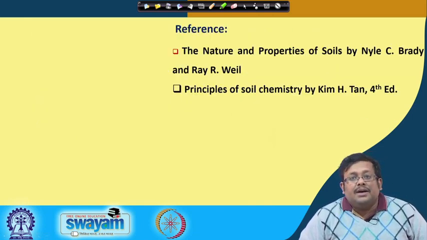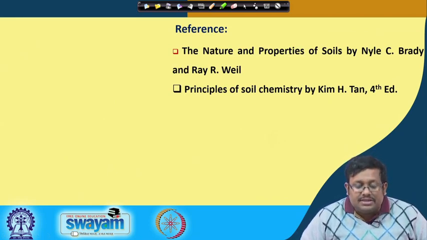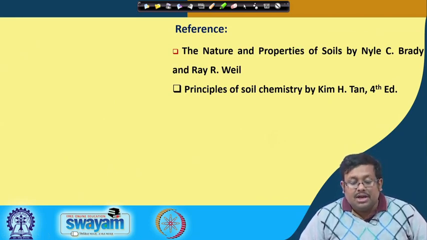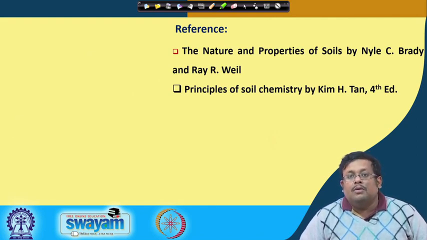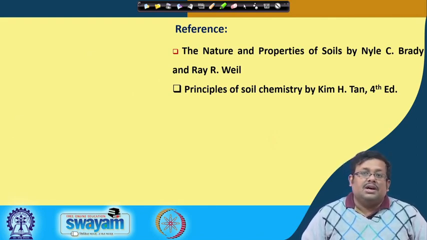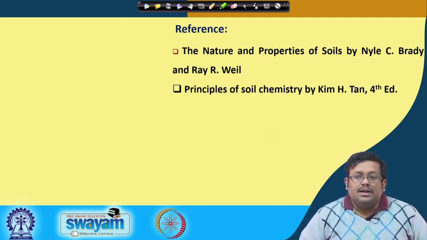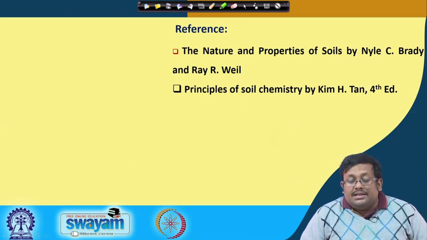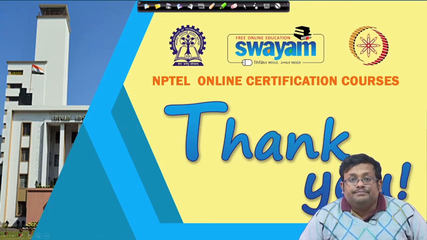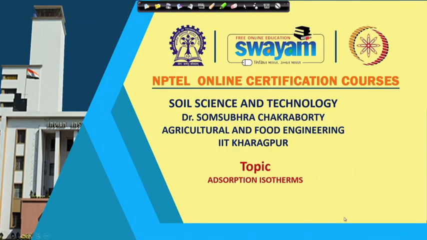So, we have finished the diffuse double layer theories. Obviously, you can follow these two standard books. One is The Nature and Properties of Soil by Nyle C. Brady and Ray R. Weil, and The Principles of Soil Chemistry by Kim H. Tan, 4th edition, and you will have a more detailed idea about this diffuse double layer while you read these two books in detail. So, guys, let us move forward and start a new topic, that is adsorption isotherms.